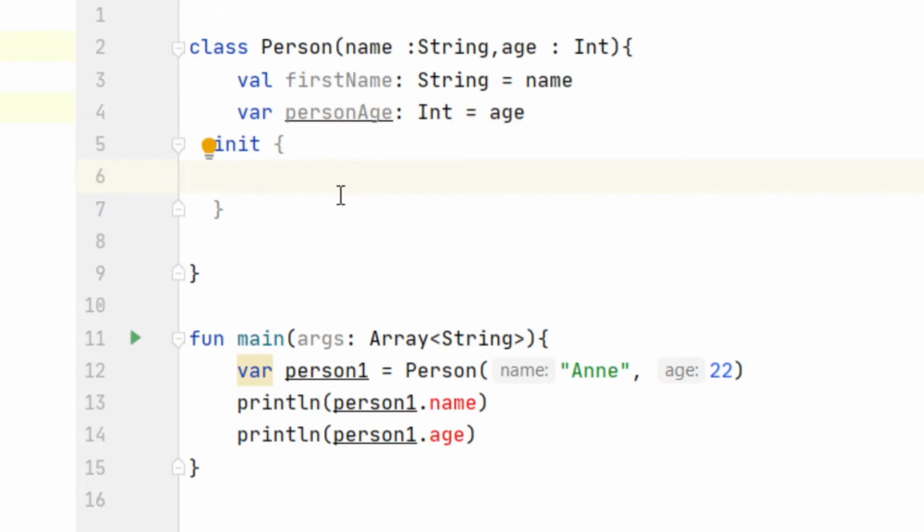And in the init block we will print the person name and age.